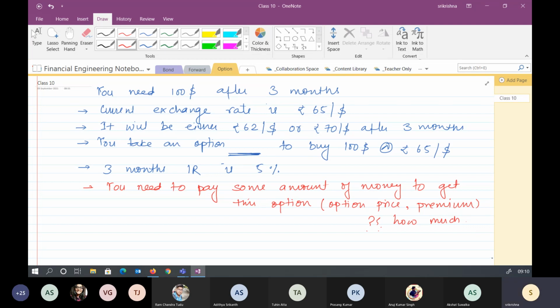Now we need to find out how much we need to pay and why. Suppose we have Ashish who needs to buy this $100, and we have Akshat who is ready to sell at 65 after 3 months. So basically Akshat is charging some amount of money from Ashish. What should be the strategy of Akshat? Can somebody tell me? The first thing could be that at t equal to 0, he will buy $100. Is it a good strategy?